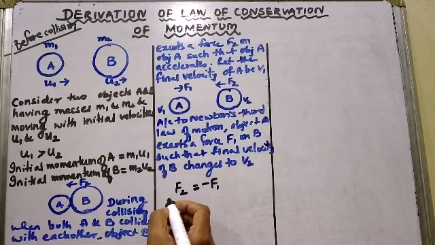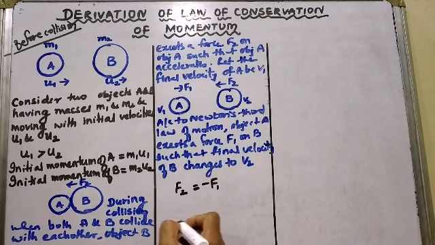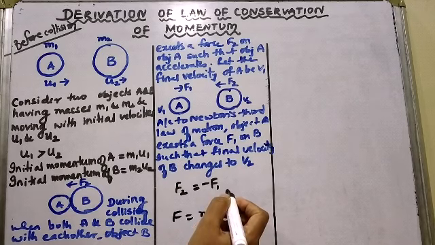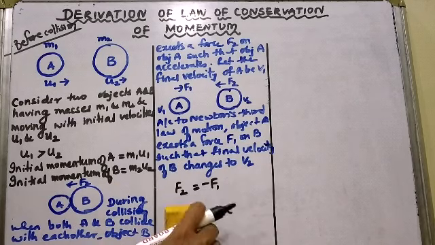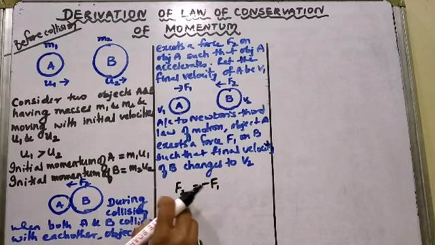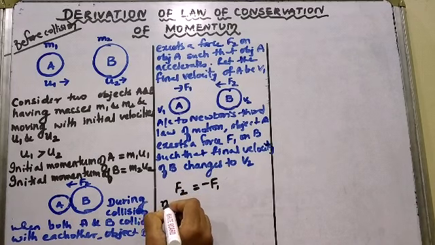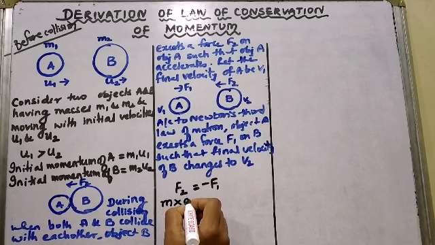Now let me apply the force equation. Force is equal to mass into acceleration. We have already done the derivation of the force equation. So first let me write the formula of F. F is equal to m into a.